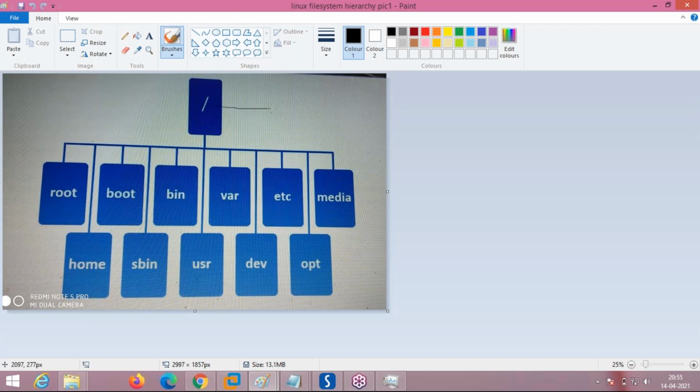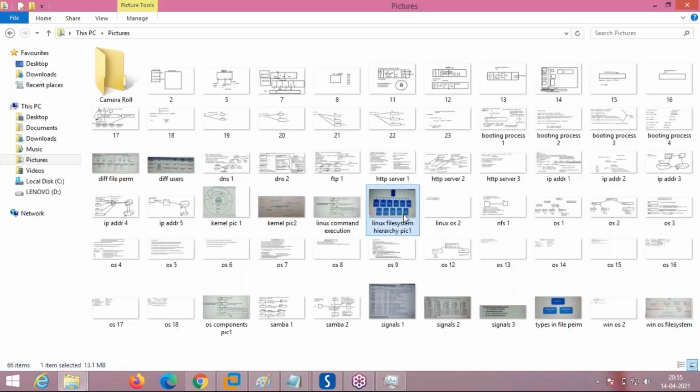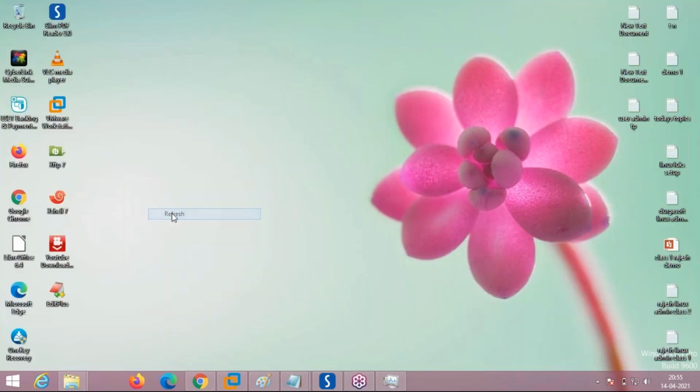Though it is written as slash, it is called root. Other directories like boot and bin are placed directly under root. Now we will see the purpose of each of these directories.